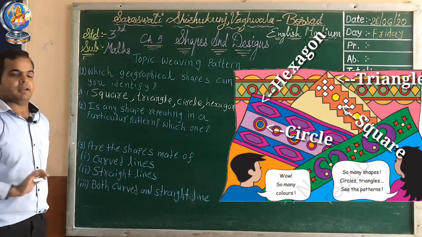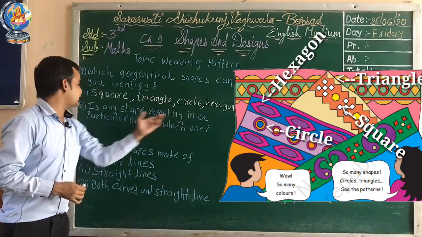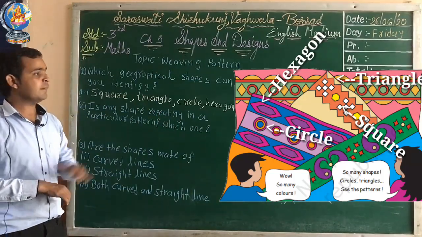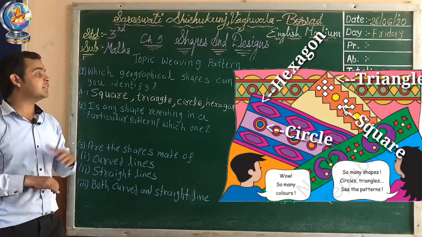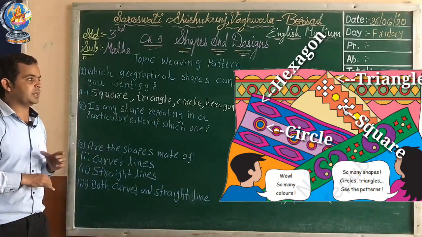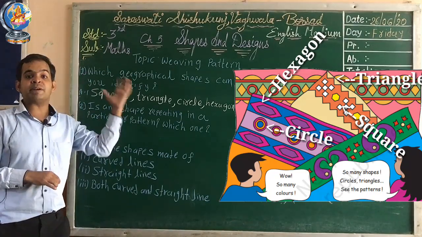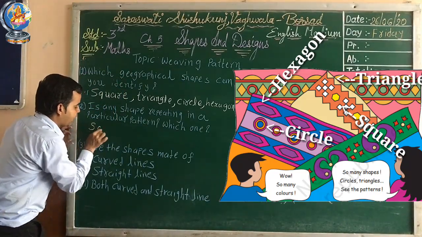Okay, now second one is: is any shape repeating in a particular pattern and which one? Okay, if you observe in the pictures, there are some shapes. If you notice that, then squares are repeated again and again. Okay, so here our answer is square.